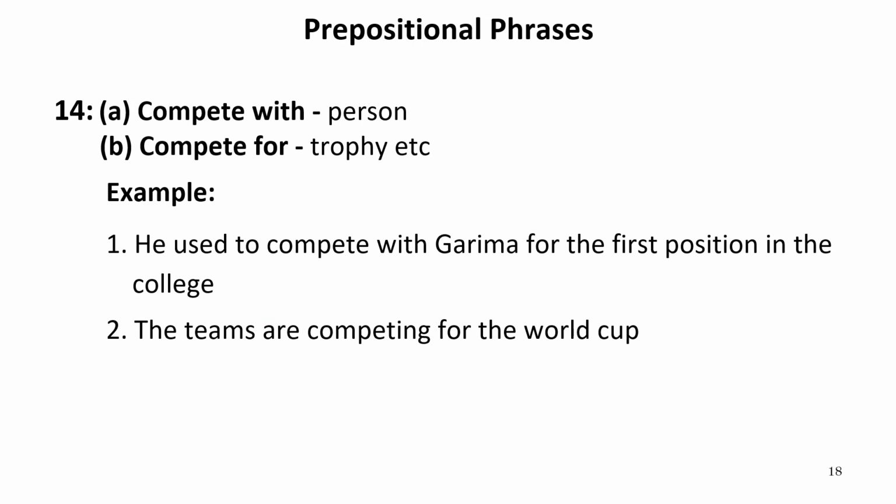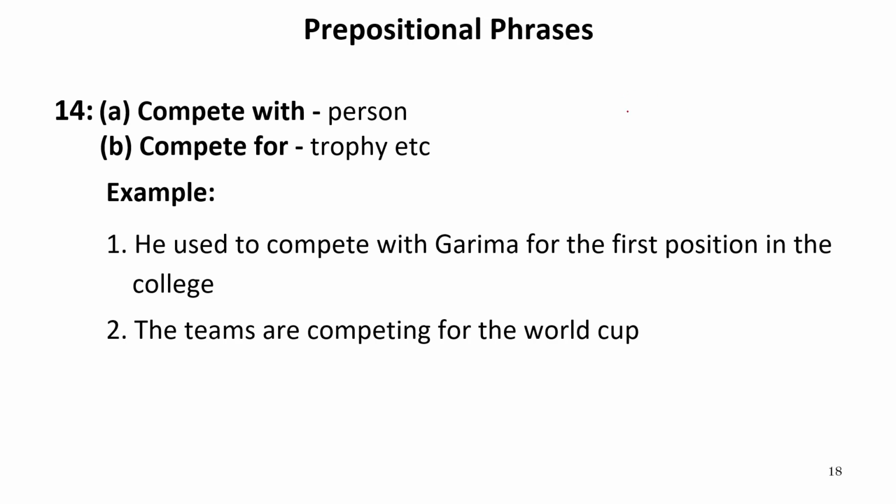Compete with or compete for. When we compete with, it means we are competing with a person. But when we compete for, it means we are competing for a thing. For example, if I say there is a team, and in that particular team, A is competing with B. Because they are on opposite sides, they are competing with each other.